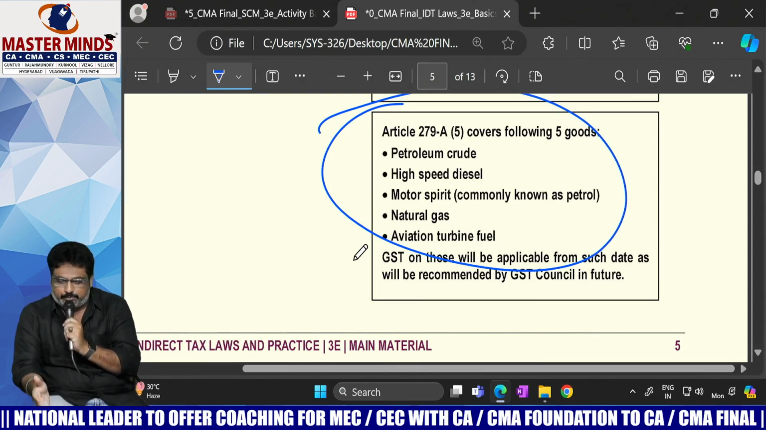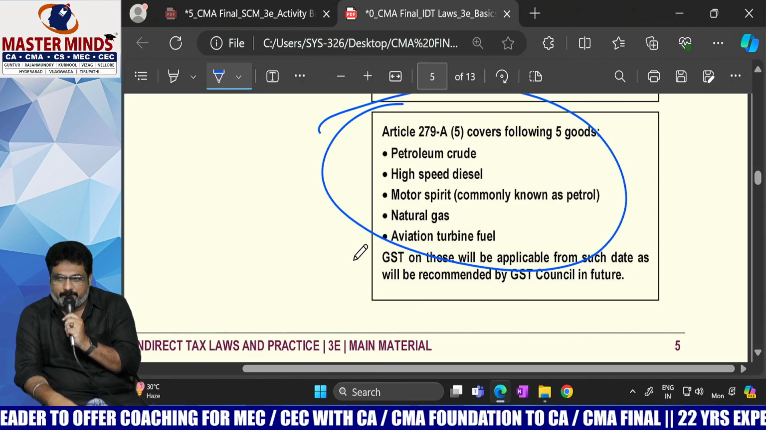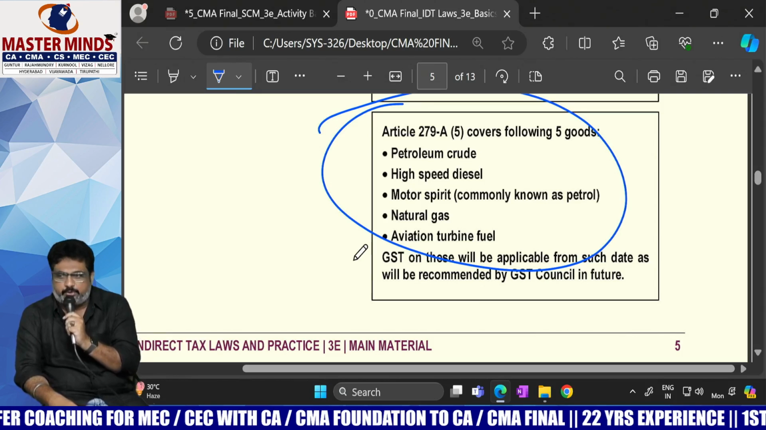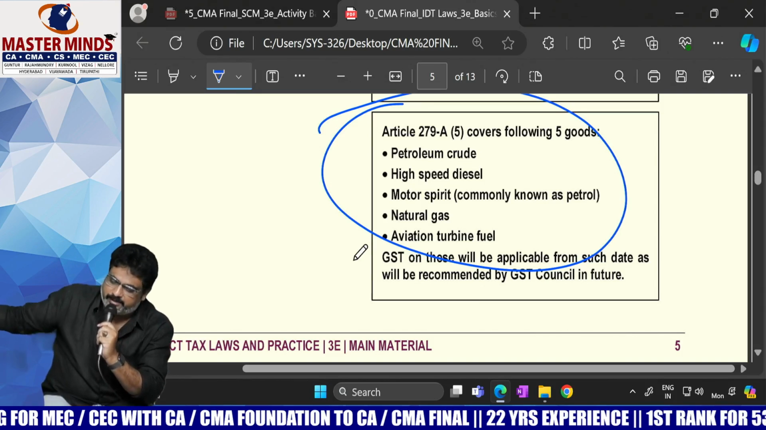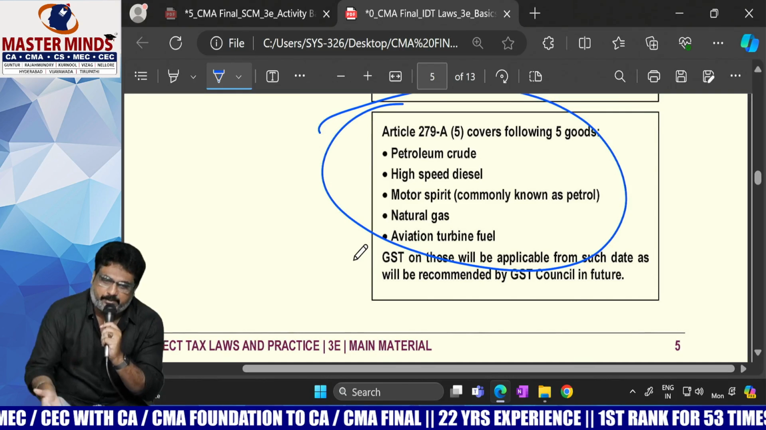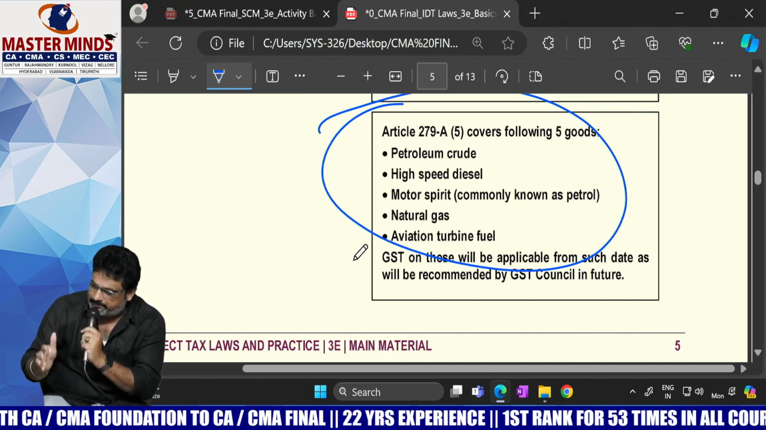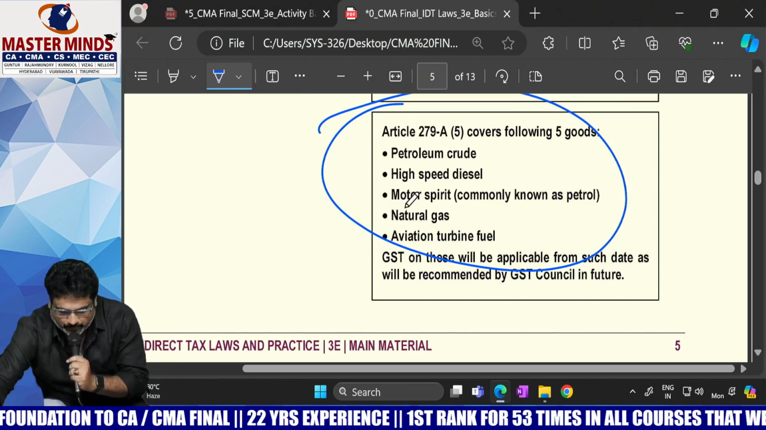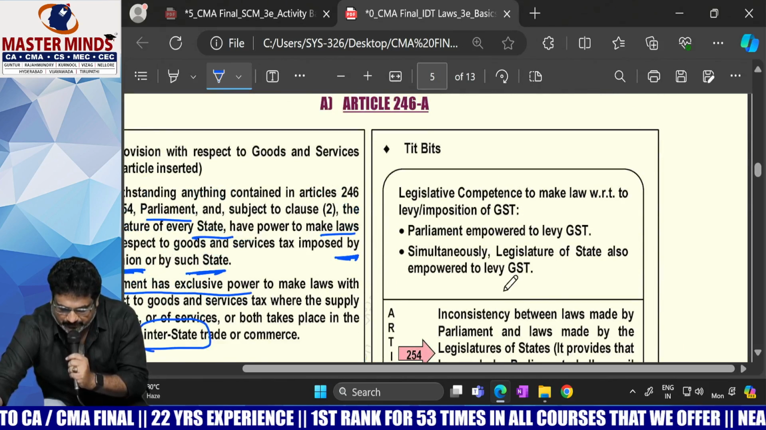In the year 2017, it was created. We are in the year 2024, but till now there is no GST on petrol. In future also it will not come. But just for namesake it is there, so we need to learn that. On these 5 petroleum products, whenever the GST Council approves, from that particular date, GST will be levied. This is article number 246A, and this is the explanation part that was given on this side.